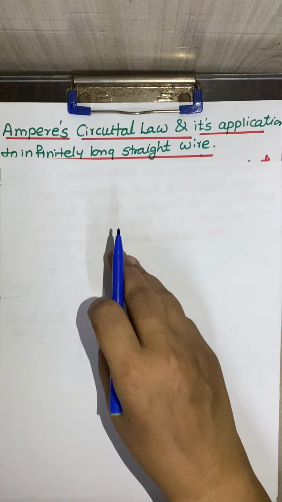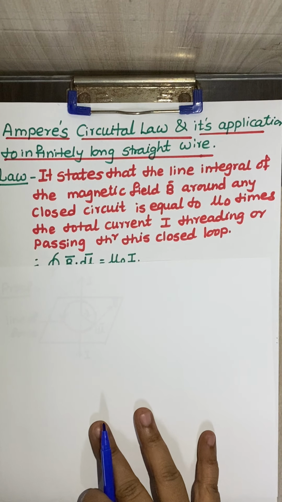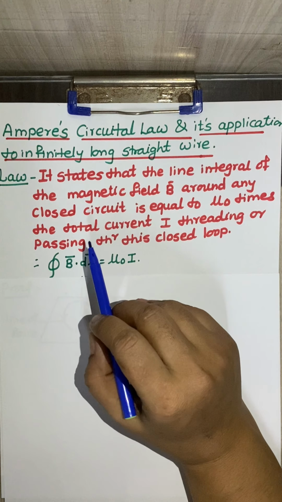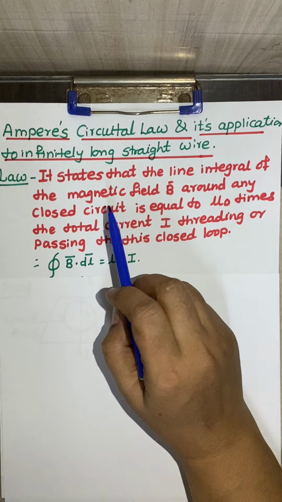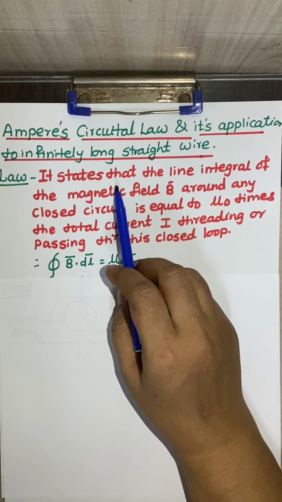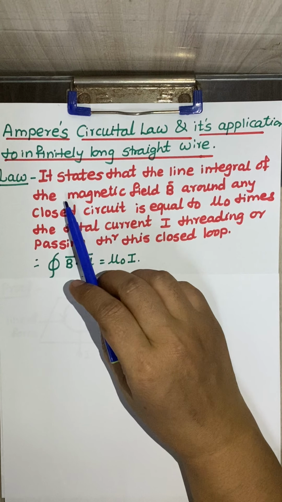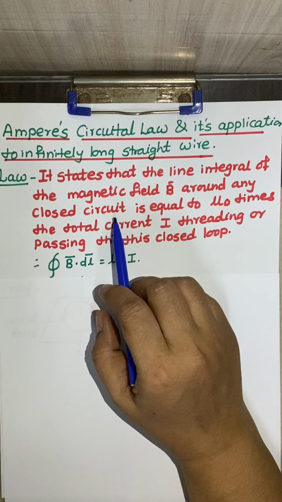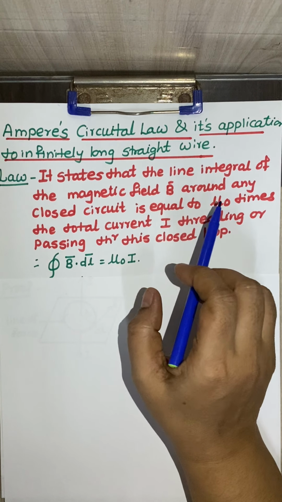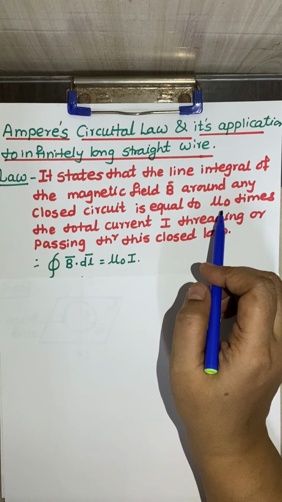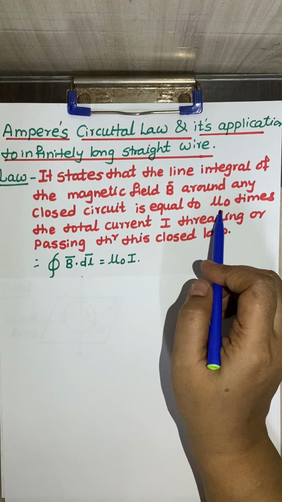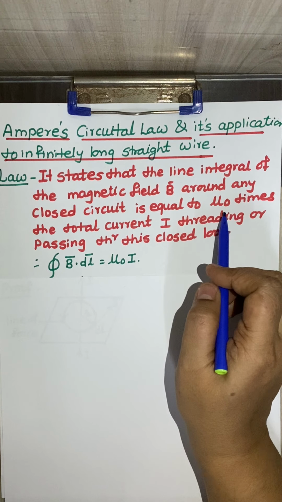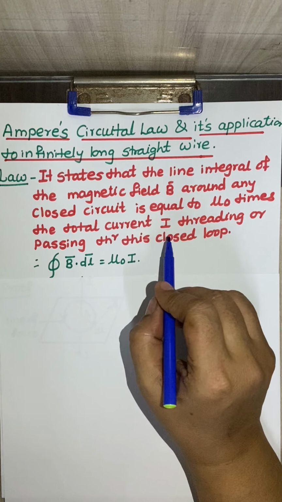Let us first understand the statement of the law, and then we will understand how to prove it and what the actual meaning of the law is. Ampere's circuital law states that the line integral of the magnetic field vector B around any closed circuit is equal to mu naught, the permeability of free space, or permeability constant, times the total current I threading.